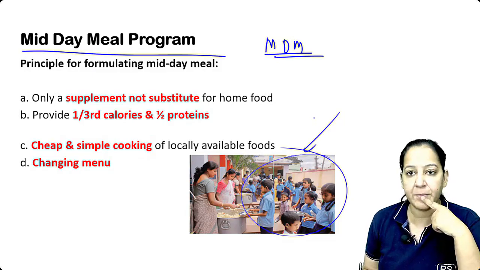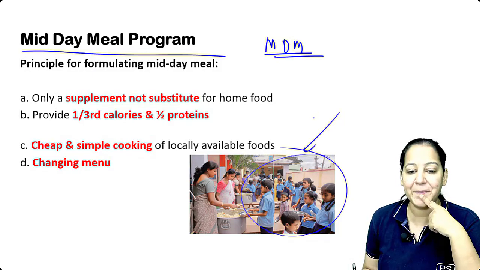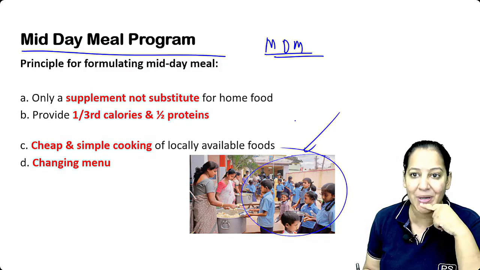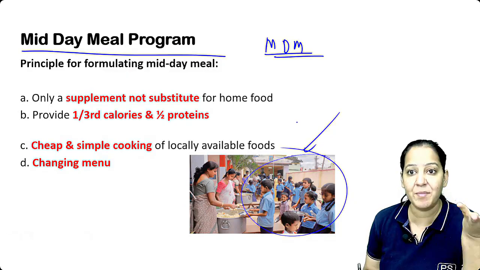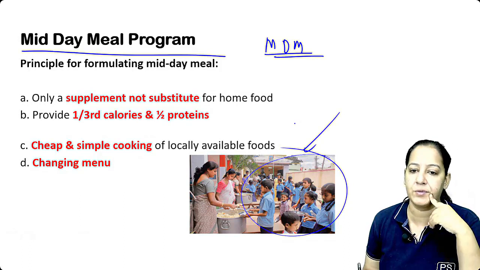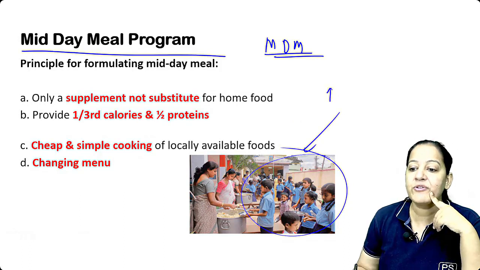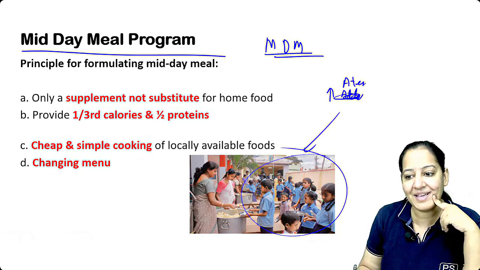Why are we providing food to the children in the school? To improve their nutrition. These all are poor children. They cannot afford the food. Why is government providing free food to the school children in government school? To increase their attendance. The main thing is attendance of the children.